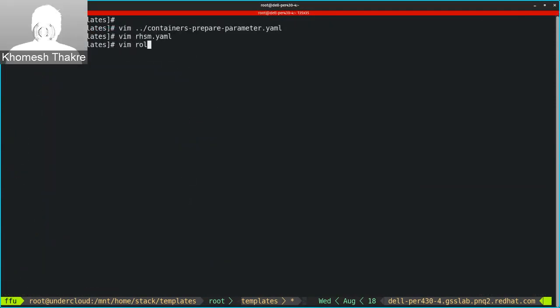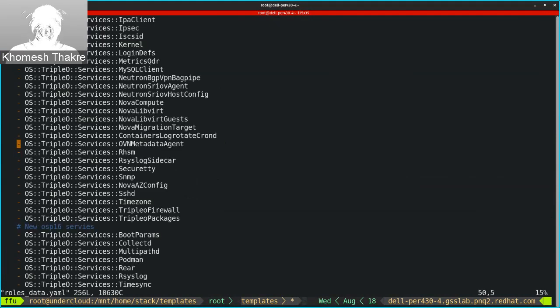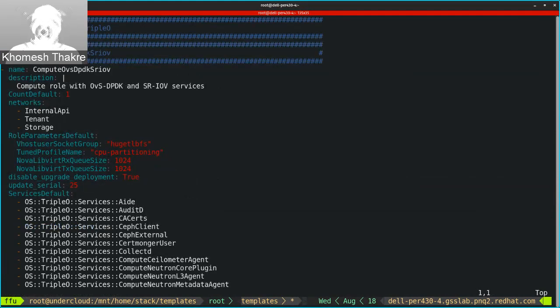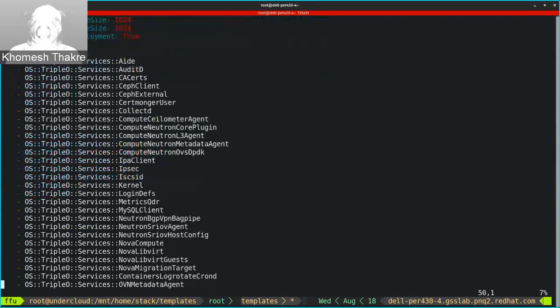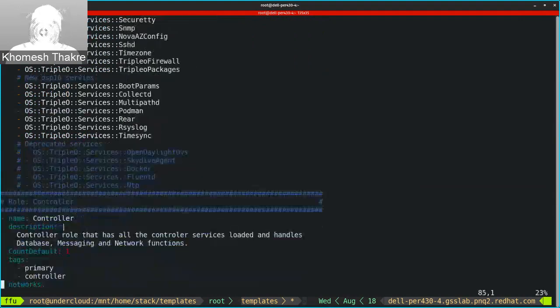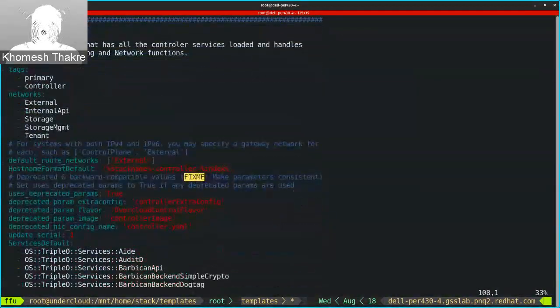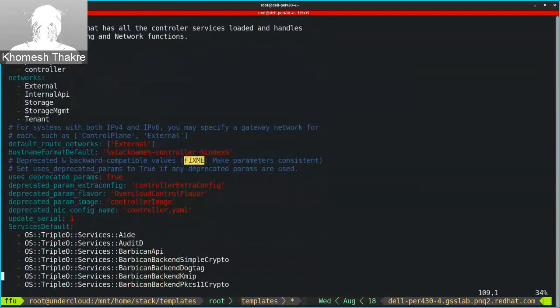Then we will look at the important file, that is the roles file. There are a lot of services which are added and deprecated. So I would recommend not doing any drastic changes in the roles file if we have defined any deprecated parameters or something like that. But when it comes to services, we need to remove all the deprecated services.